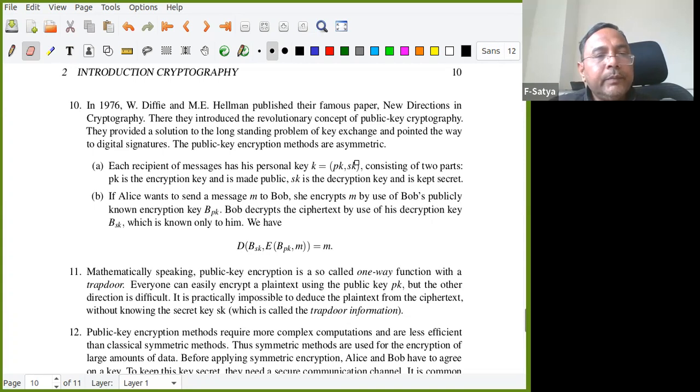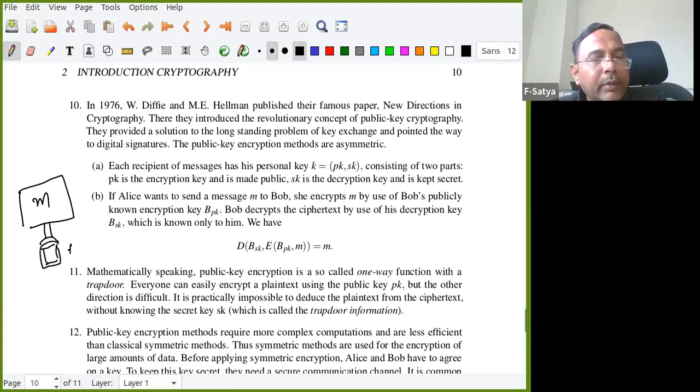So you have the message M. Now what are you doing? We are putting some lock on it. This is Bob's public key. Now it is locked. Only Bob can open it, because Bob has the secret key, and only Bob has the key. No one else can open this.